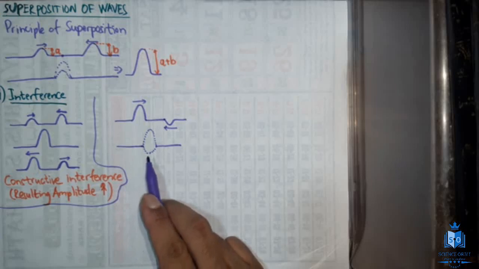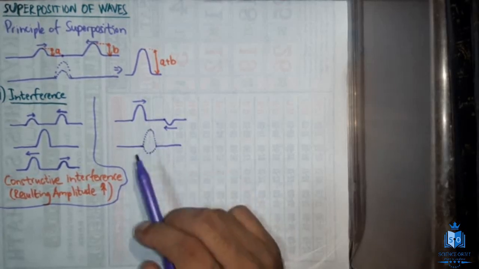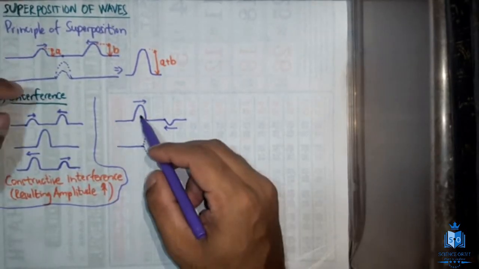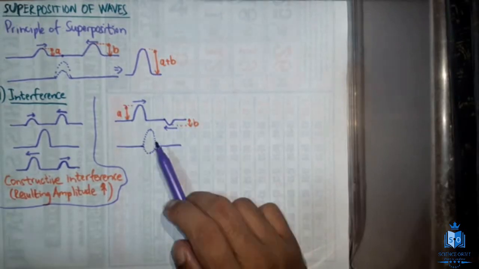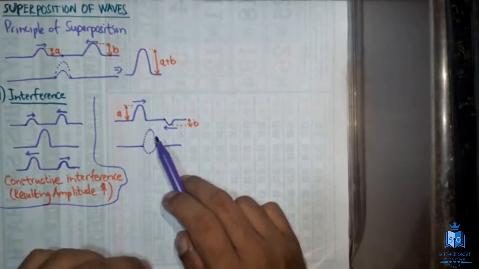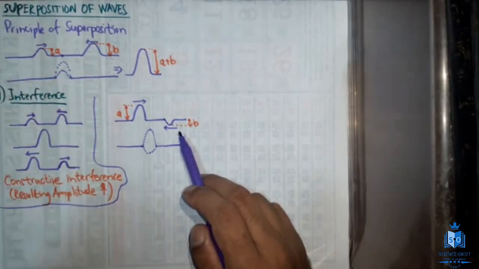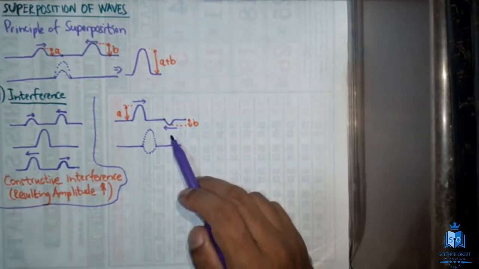But the problem is this particle can't be at two places, so we have to consider the principle of superposition. If you take this as A and this as B, the resulting wave will be A minus B. I said it's the addition, but since displacement is a vector, we have to consider direction.